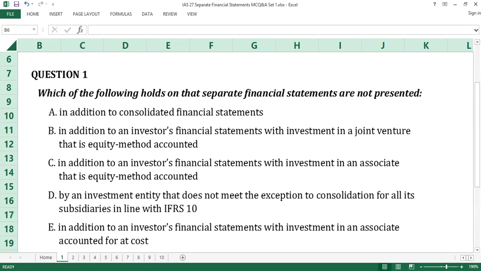Time up. The answer to question number 1 is E. That is, separate financial statements are not presented in addition to an investor's financial statements with investment in associate accounted for at cost. All other options of the answers are in line with when or when not separate financial statements are presented. E is the answer to question number 1.